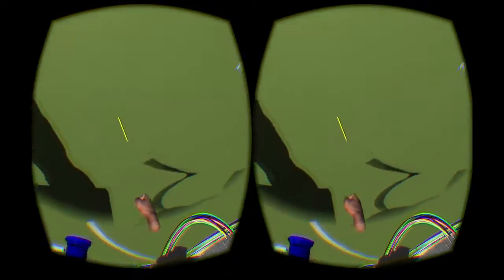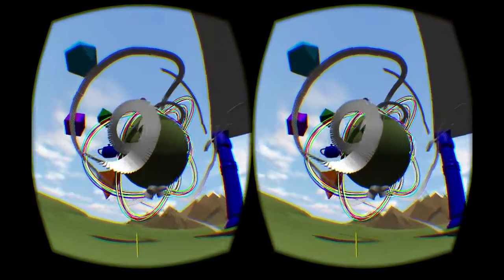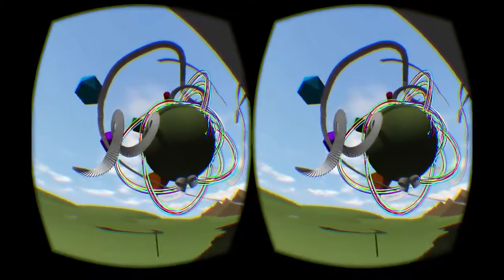Omega can't be described as one thing, like an operating system, or an app platform, or a web browser, or a game engine, or a programming language. Omega is something new, a virtual reality culmination of these things, a platform for your imagination.